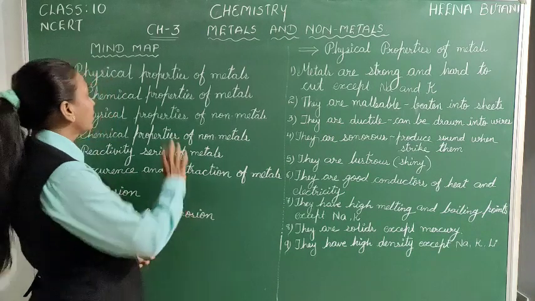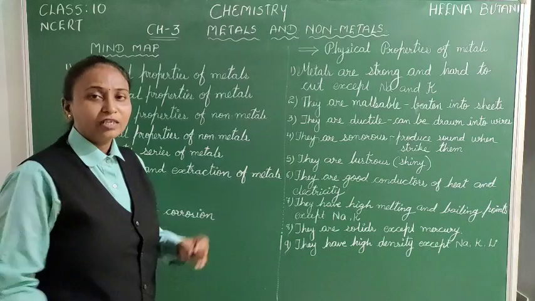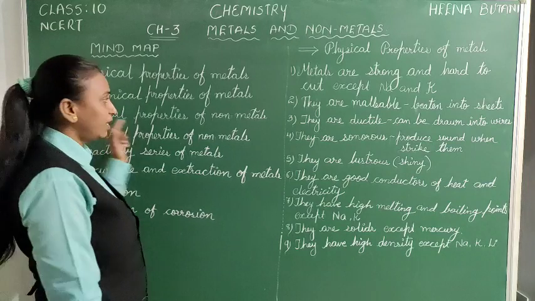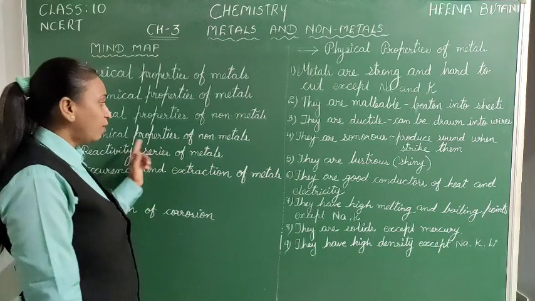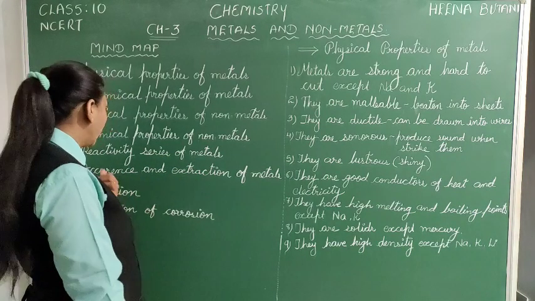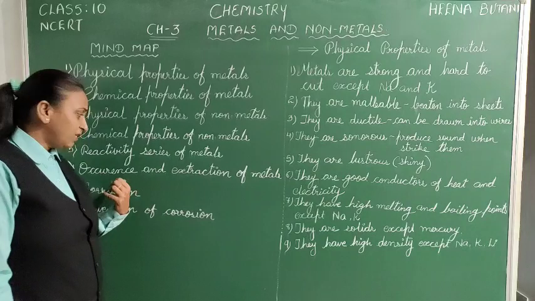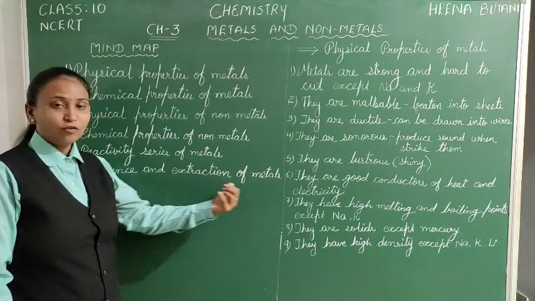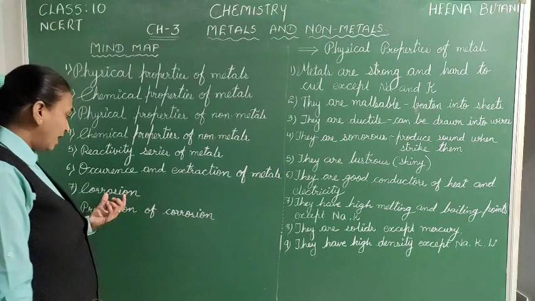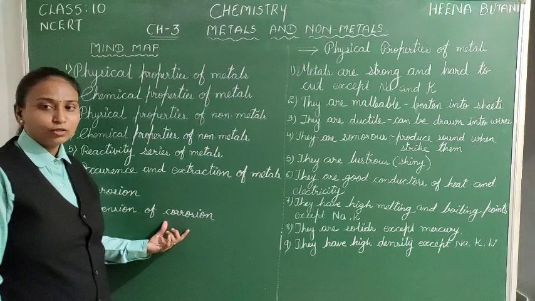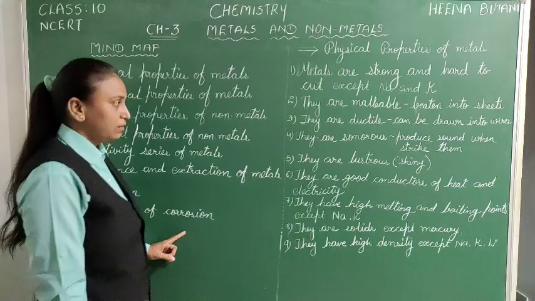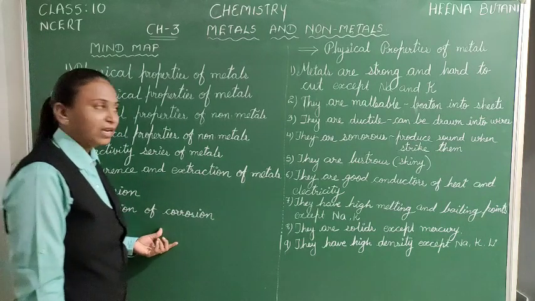First one is physical properties of metals, chemical properties of metals, physical properties of non-metals, chemical properties of non-metals, reactivity series of the metals. This is a very important topic, that is occurrence and extraction of metals. This includes some methods of extraction also, corrosion and prevention of corrosion. This is very easy and known thing to you because it is observed in your daily life.